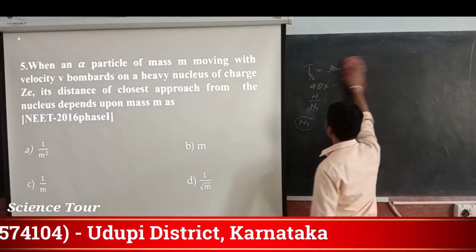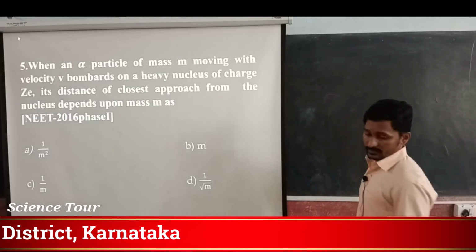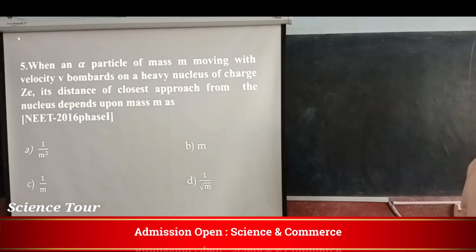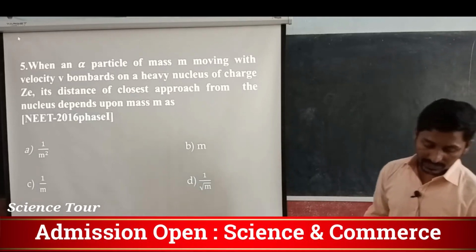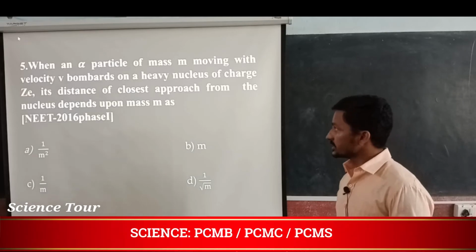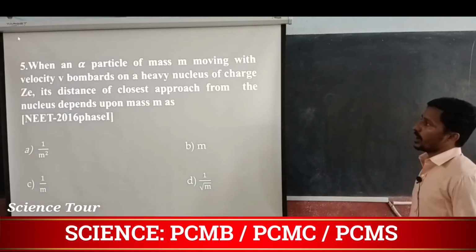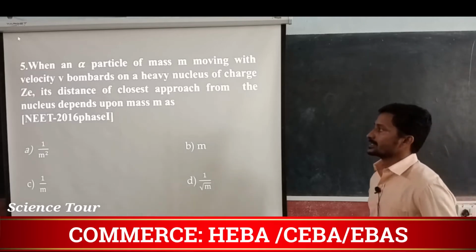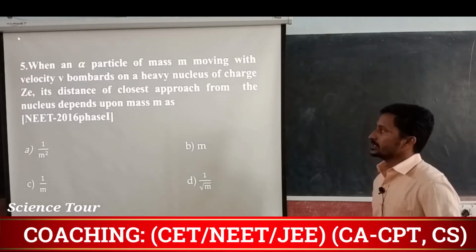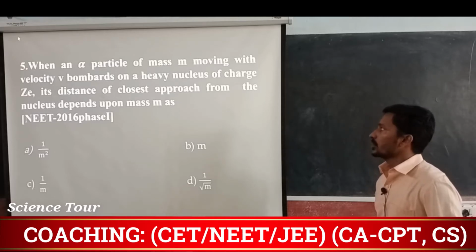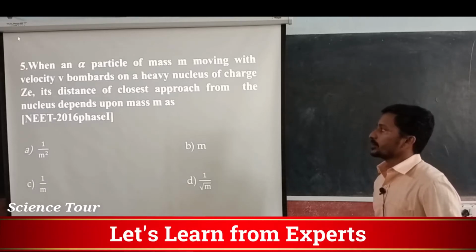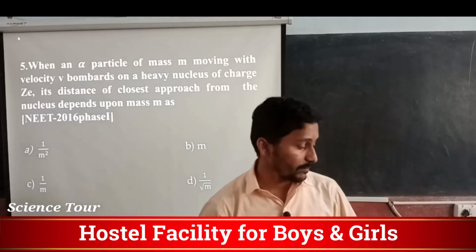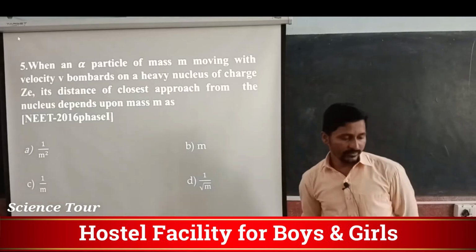Now it says that when an alpha particle of mass m is moving with the velocity v bombards on a heavy nucleus of charge Ze, its distance of closest approach from the nucleus depends upon mass m as. Now the relation between the closest approach as well as mass m you have to find out.